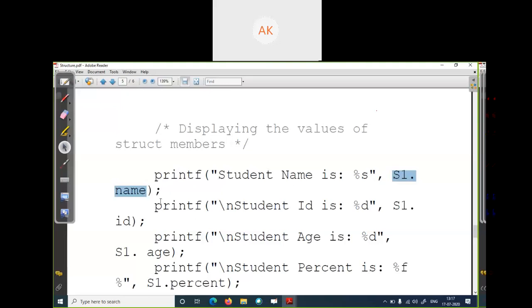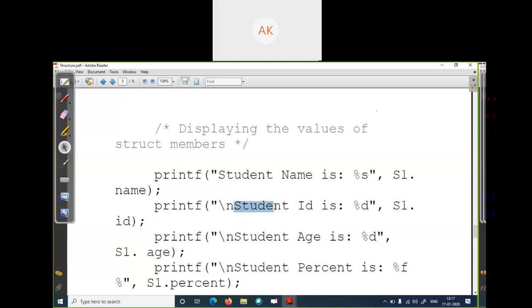The second line, the function is printf, which is used for printing the message, parenthesis, double quotation, backslash n. What is the meaning of backslash n? Unmute yourself and speak, any one of you. What is the meaning of backslash n? New line. Okay, good. Thank you. Backslash n means a new line. Your cursor will jump into a new line.